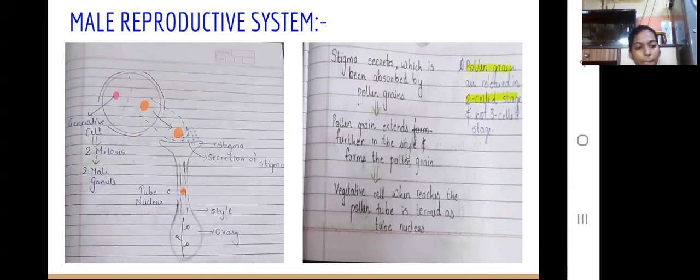Next, the stigma releases a secretion, which is absorbed by the pollen grain, and the pollen grain extends further into the style. That is, the pollen grain releases the vegetative cell, which extends into the style and forms the pollen tube. The vegetative cell which reaches the pollen tube is known as the tube nucleus.